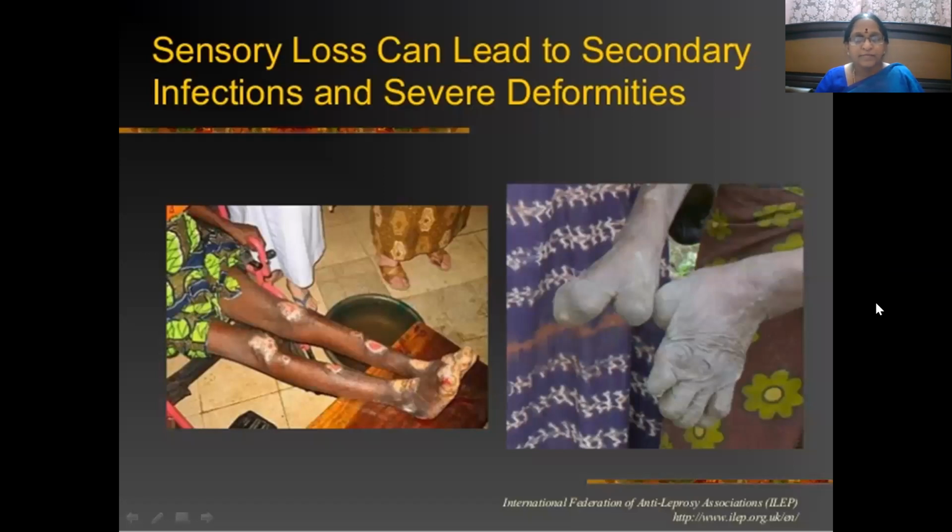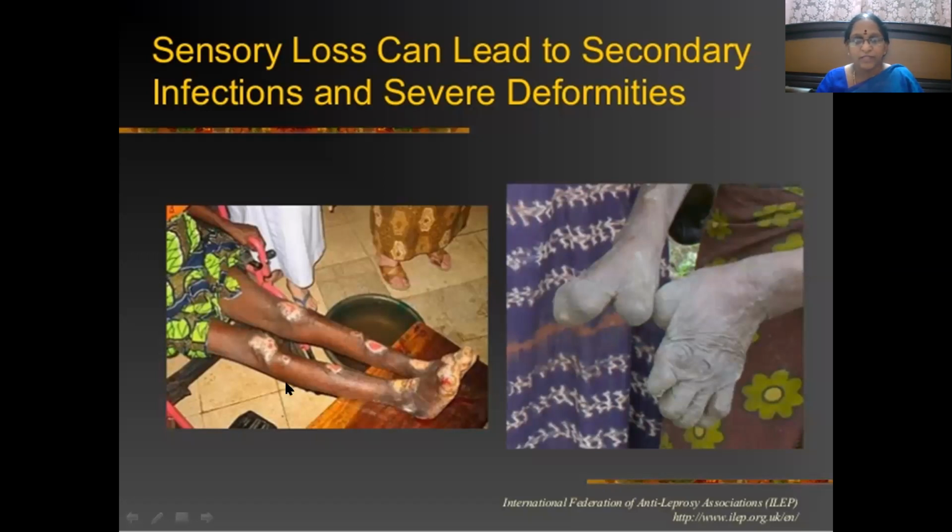Because of the sensory loss in these patches, the patient is not aware of sensations in those areas. Because of that, there is a possibility of injuries or burns, which may lead to secondary infections and sometimes even severe deformities.